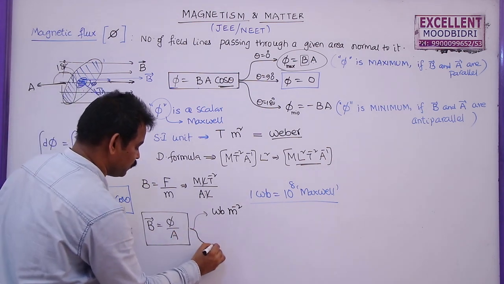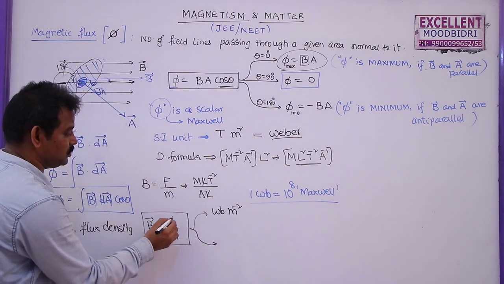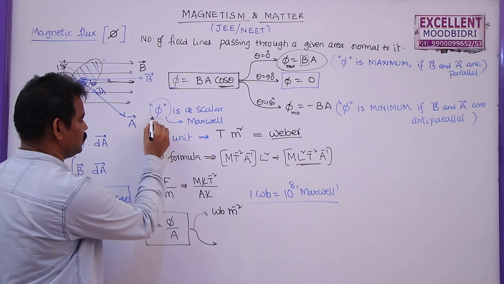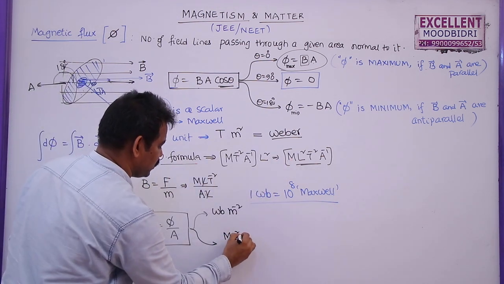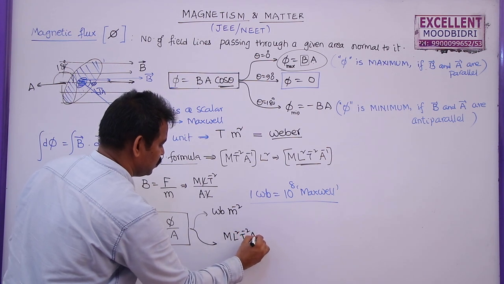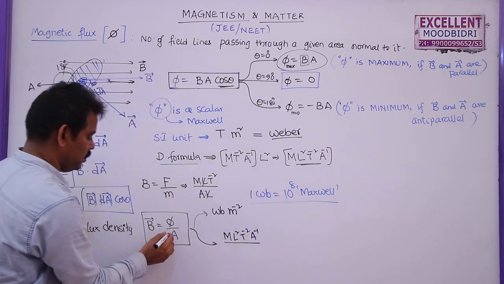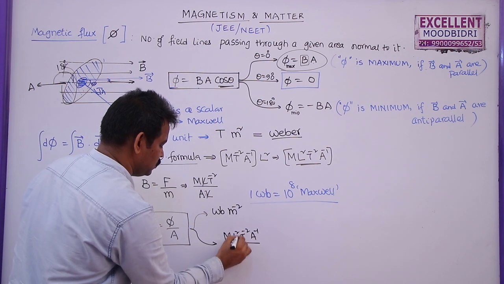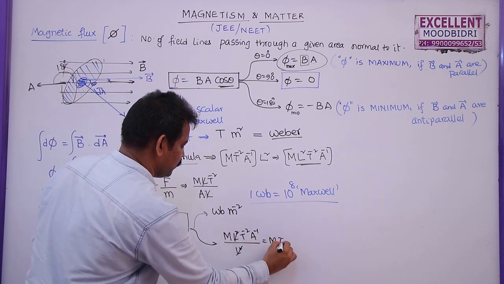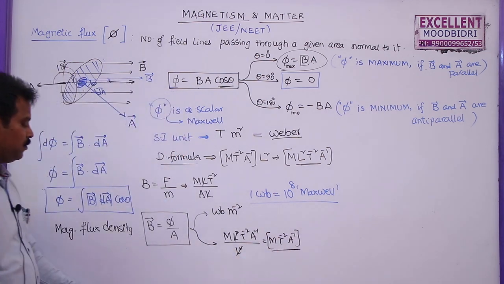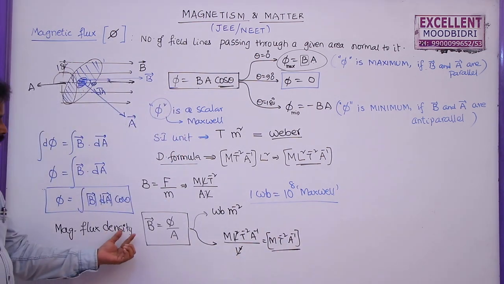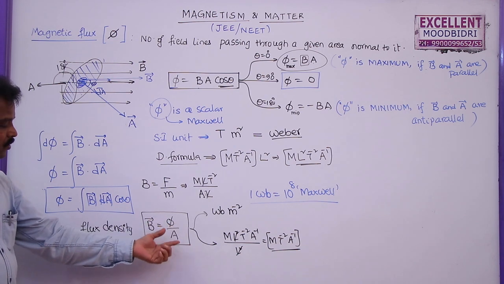And what is the dimension formula for this one? Just now we wrote the dimension formula for flux: M L square T minus 2 A minus 1, divided by area L square. So these two get cancelled, giving M T minus 2 A minus 1. So this is the dimension formula for magnetic flux density. B bar is equal to flux per unit area.